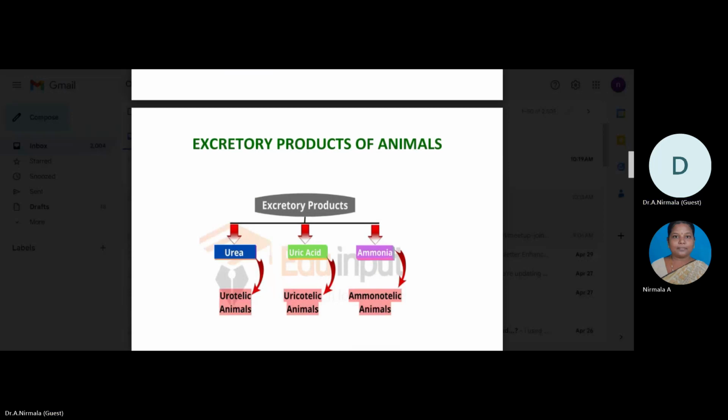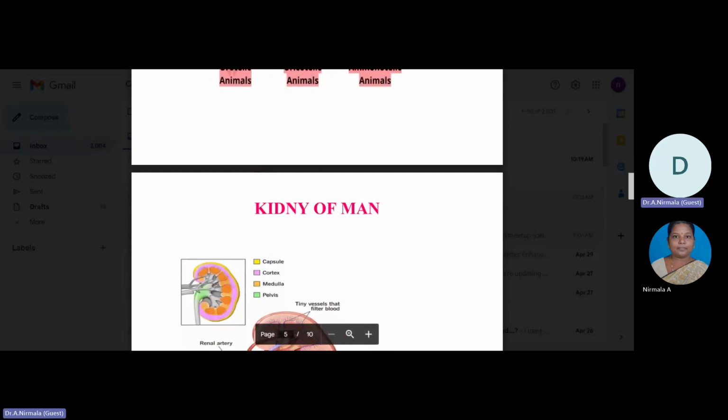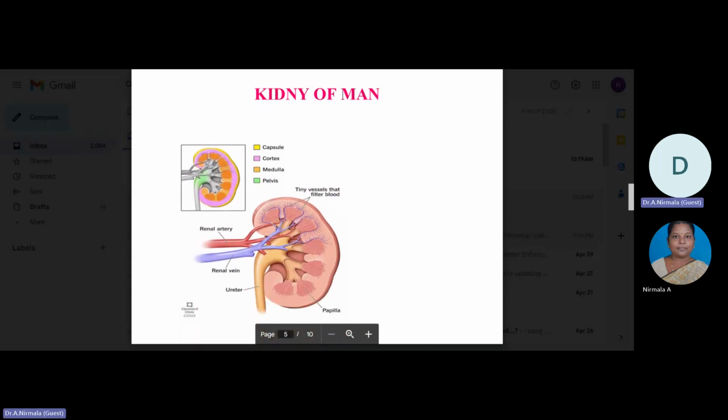Next is the human excretory system, that is, the kidney of man. In human, as I told you, the excretory system consists of a pair of kidneys, a pair of ureters, urinary bladder, and urethra. It is a reddish brown, bean-shaped structure, situated between the level of the last thoracic and third lumbar vertebrae, close to the dorsal inner wall of the abdominal cavity. These are things we all know very well.